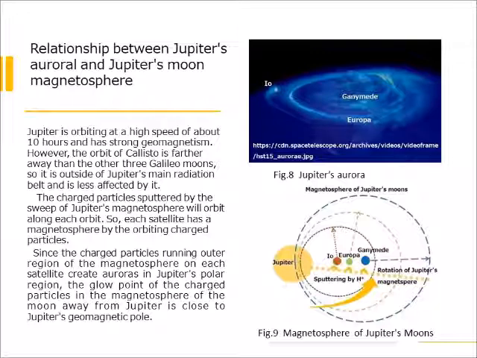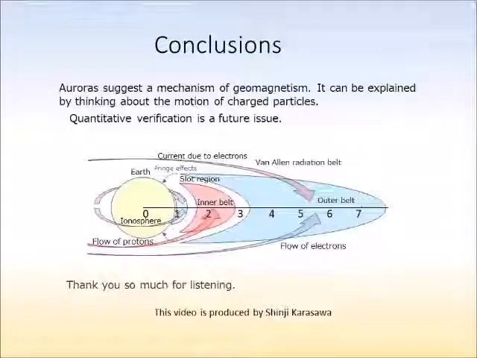The charged particles sputtered by the sweep of Jupiter's magnetosphere will orbit along each orbit. So, each satellite has a magnetosphere by the orbiting charged particles. Since the charged particles running in the outer region of the magnetosphere of each satellite create auroras in Jupiter's polar region, the glow point of the charged particles in the magnetosphere of the moon away from Jupiter is close to Jupiter's geomagnetic pole. Auroras suggest a mechanism of geomagnetism.